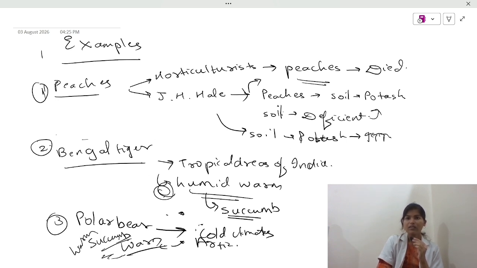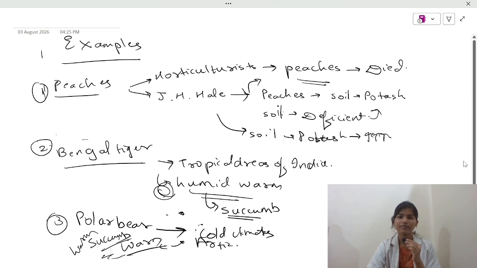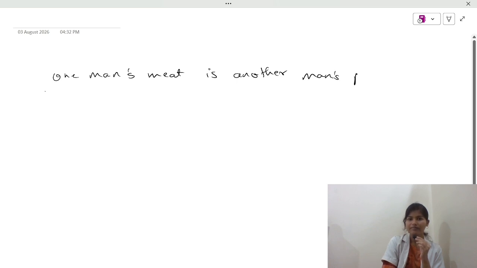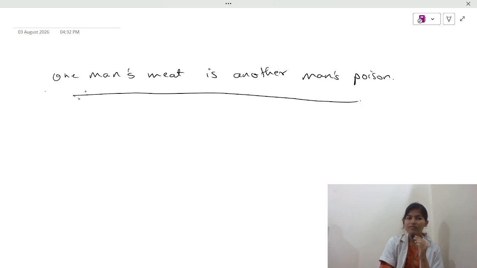Now, there is a very famous line from H.A. Roberts: "One man's meat is another man's poison." What does this mean? If I can digest a food beautifully, the same food need not be suitable to everyone. You can suffer from diarrhea after eating the same food, and I can become stronger after eating the same food. So every individual is different. Okay, this is what it means. One man's meat is another man's poison.